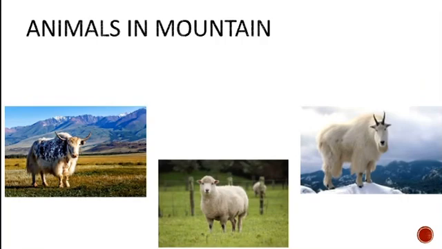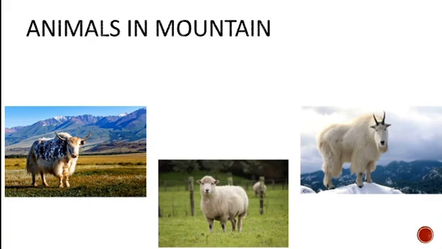Now let us go to the next one, that is the animals in the mountain region. How do animals get adapted? What kind of animals can you see in the mountain regions? There is a limited supply of food in the forest, and due to the climatic condition we get very little food. The climate is very cold in the mountain region, so it is quite challenging to survive. There are quite few animals who are comfortable staying in the mountain region, for example yak, sheep and a variety of goats. They are all seen commonly in the mountains.